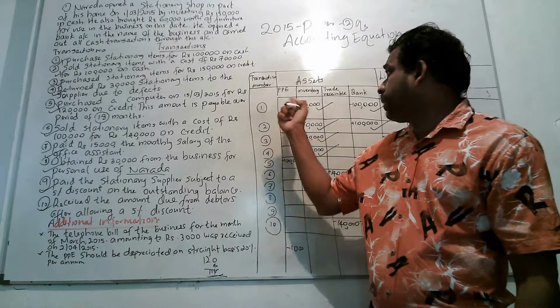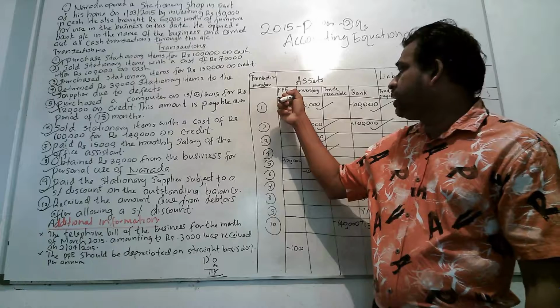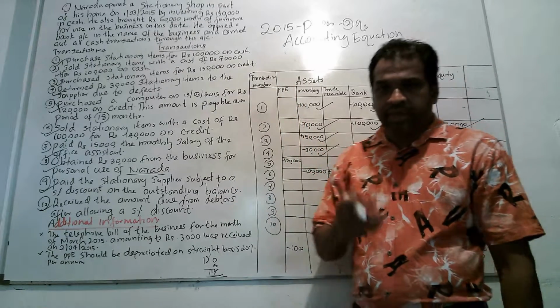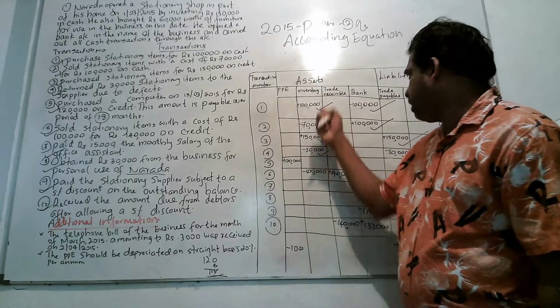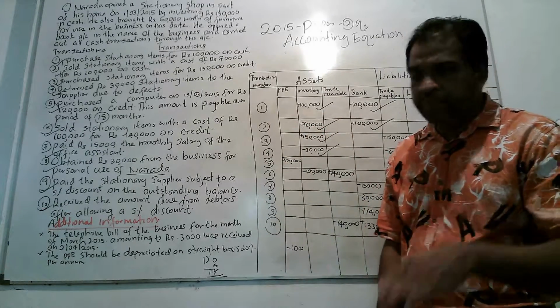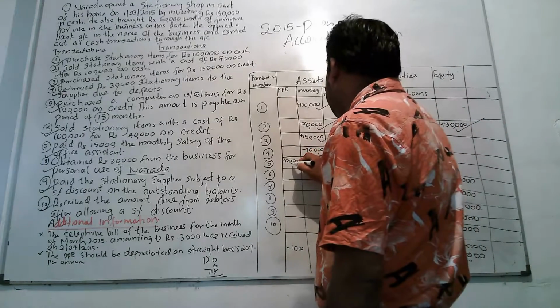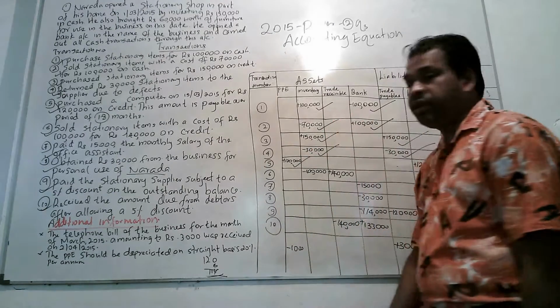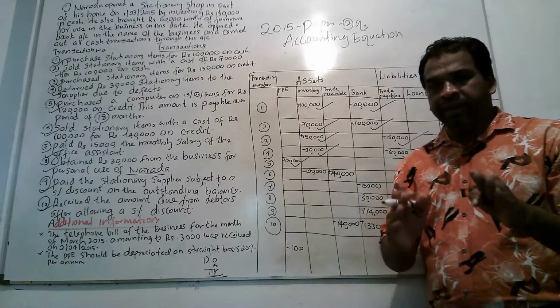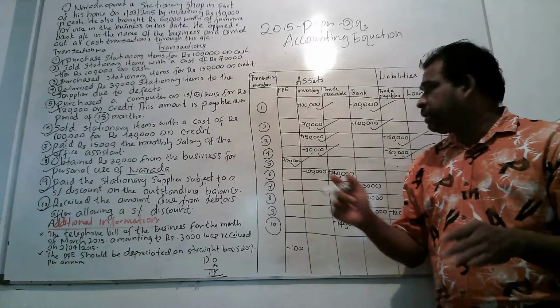Here, property, plant and equipment. I have mentioned PPE, that is property, plant and equipment. Therefore, we can't put the value of the computer under inventory. We have to record the cost of the computer under PPE, that is property, plant and equipment. The value of the computer comes under property, plant and equipment, that is PPE.